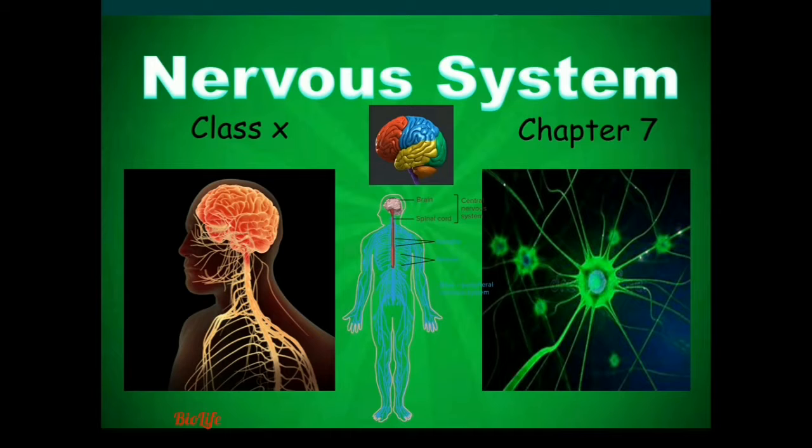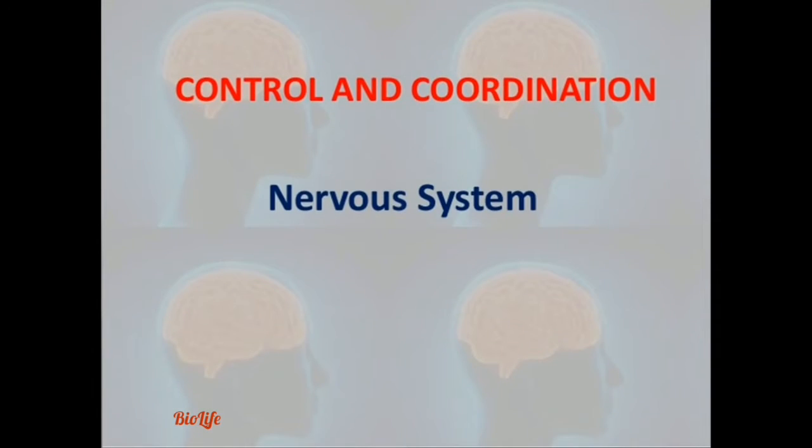In this video, we are going to discuss the topic control and coordination and nervous system. This video covers the basics of nervous system, neurons, parts of neurons and nerve impulse transmission. So let's get into the topic.